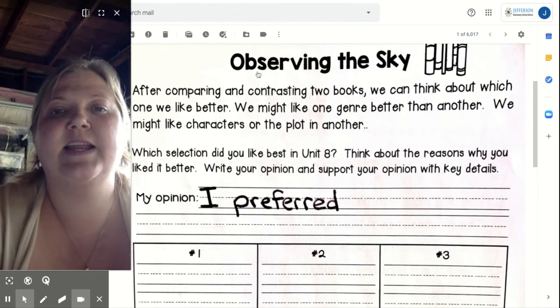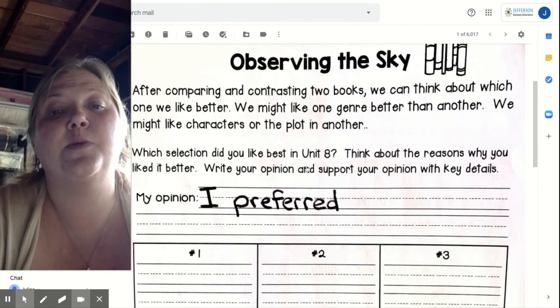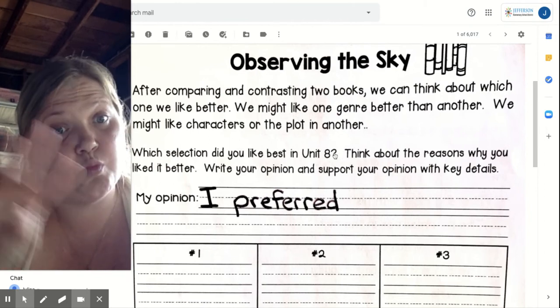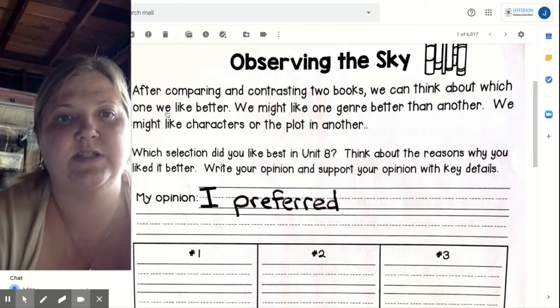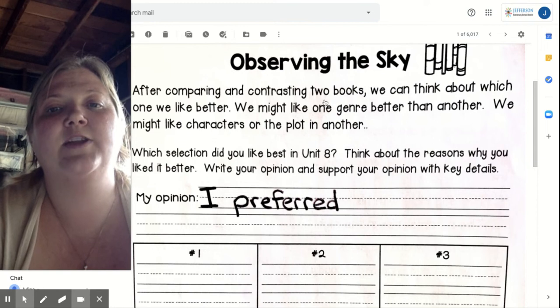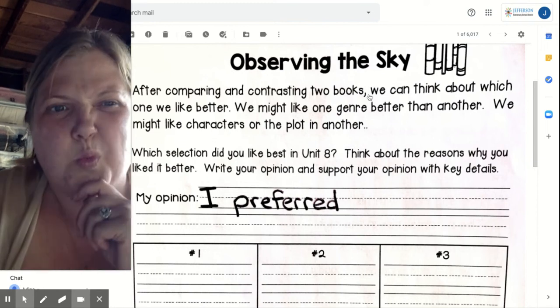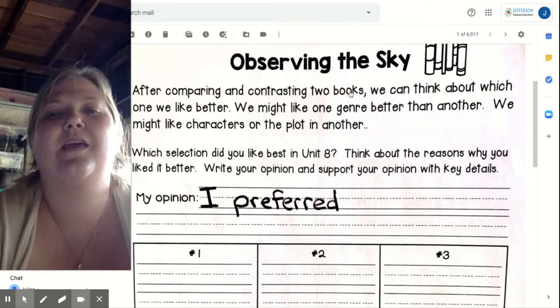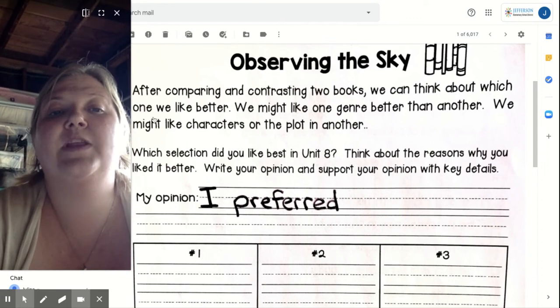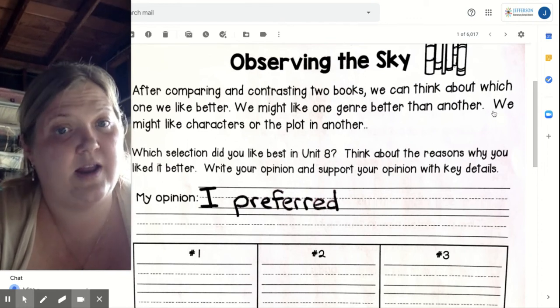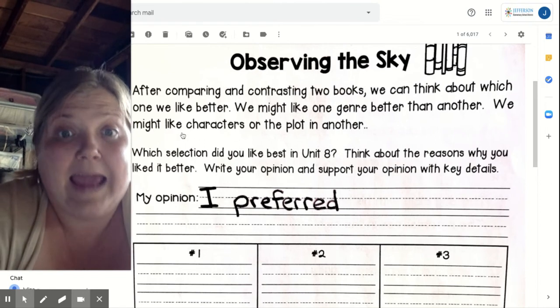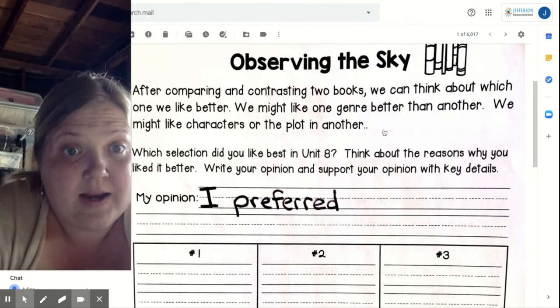Our paper today says Observing the Sky, and this is our planning paper that gets us ready to write on the next few pages. After comparing and contrasting two books, we're going to do three texts. We can think about which one we might like better. We might like one genre better than another. We might like the characters or the plot in another.